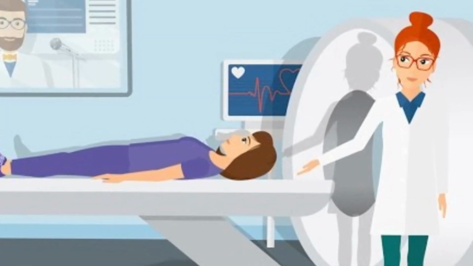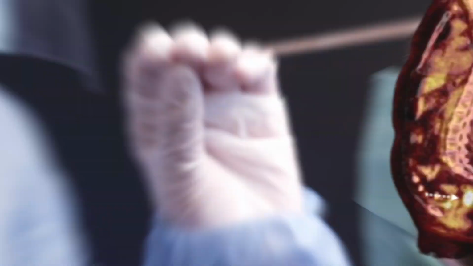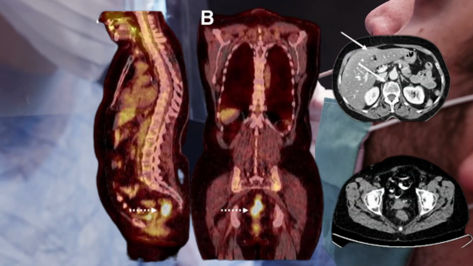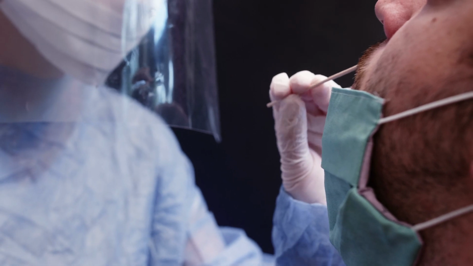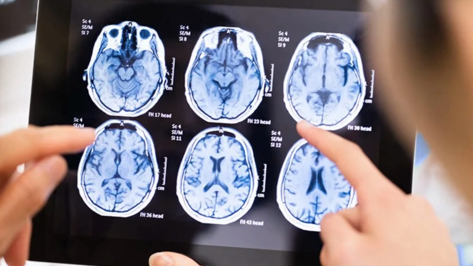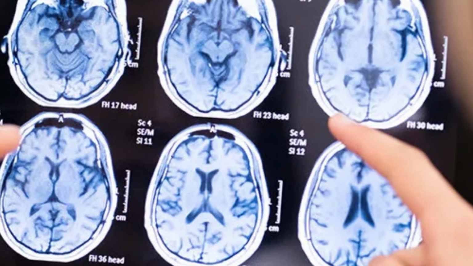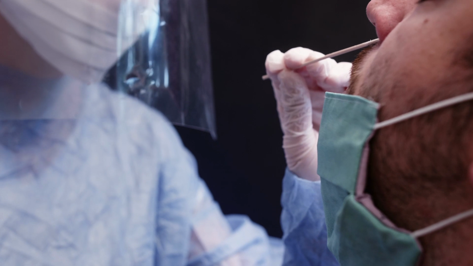X-rays, computed tomography, CT scans, and magnetic resonance imaging, MRI scans may be utilized to visualize the colon and surrounding structures, providing a comprehensive view of the extent and severity of the disease. These imaging modalities assist in assessing potential complications, such as strictures or perforations, and help guide treatment decisions.